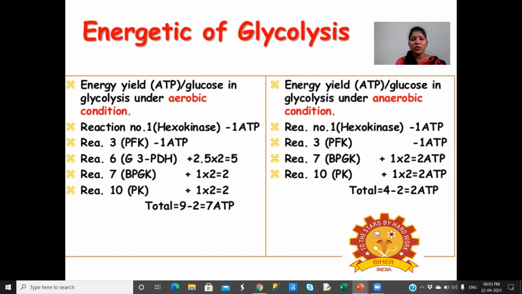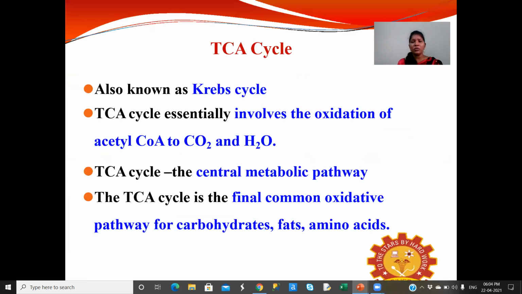of glycolysis. Now we are entering into the TCA cycle. Whatever the aerobic condition, the aerobic glycolysis end product is pyruvate, and that will enter into the citric acid cycle. How? The pyruvate, in the presence of the pyruvate dehydrogenase enzyme, is converted to acetyl CoA. That acetyl CoA is the starting molecule for the TCA cycle. So now we are entering into the TCA cycle. What is meant by the TCA cycle, what are the reactions, and how does the TCA cycle occur?